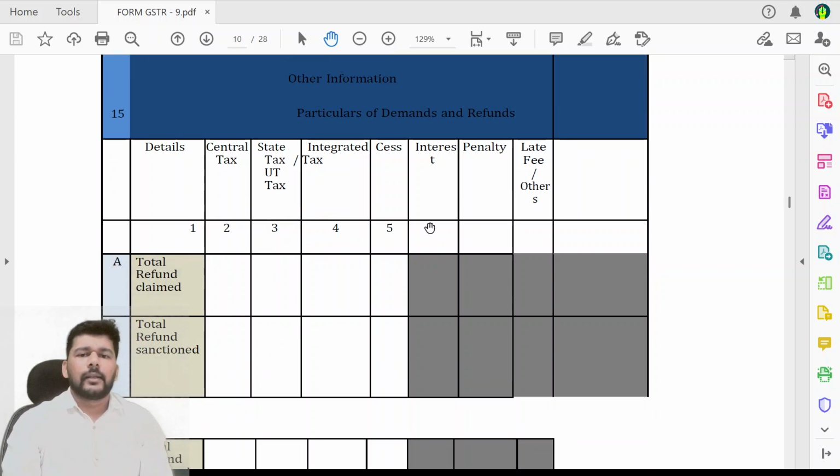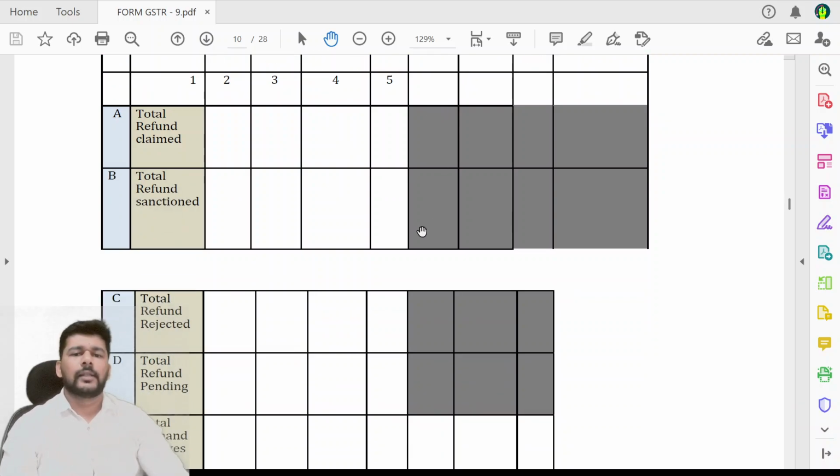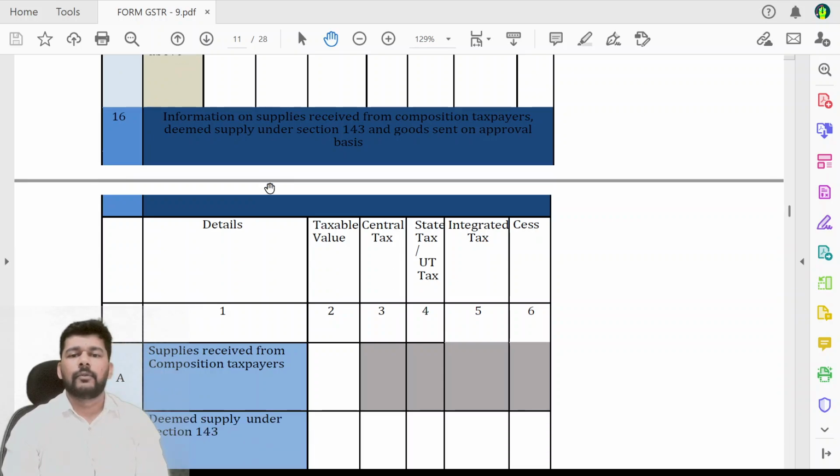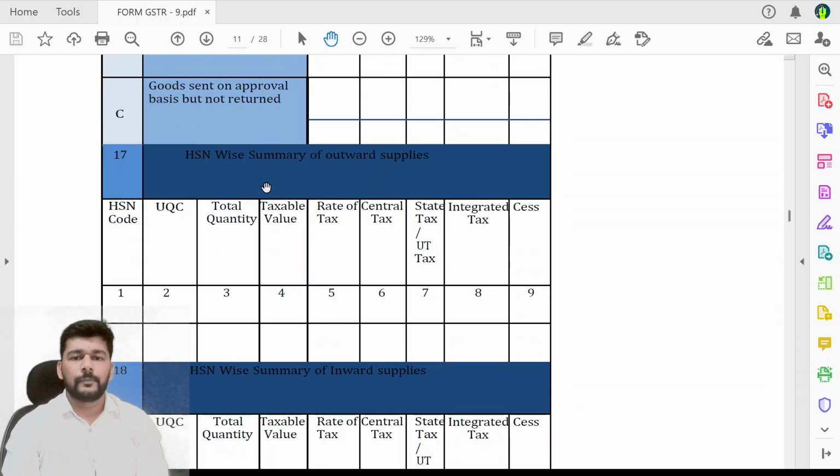Table number 15, particulars of demands of refund. This year also, friends, this has been left optional. There is no compulsion to file or fill this particular data. If you have the data available with you, you may fill it. Likewise, table number 16, the data regarding the supplies received from composition suppliers, supply regarding the job workers, everything is still going to be optional.